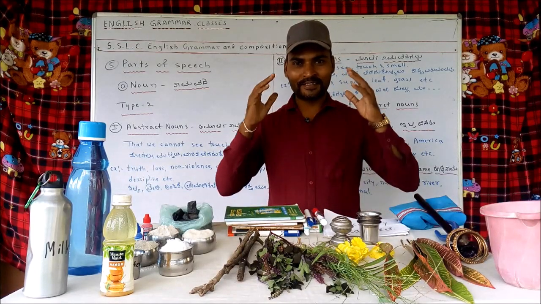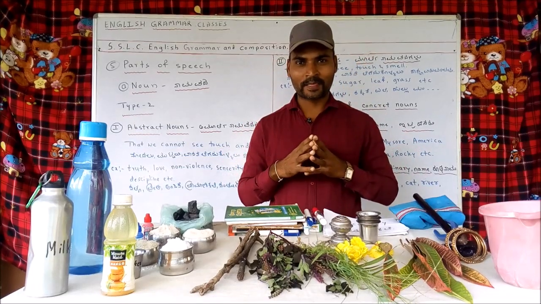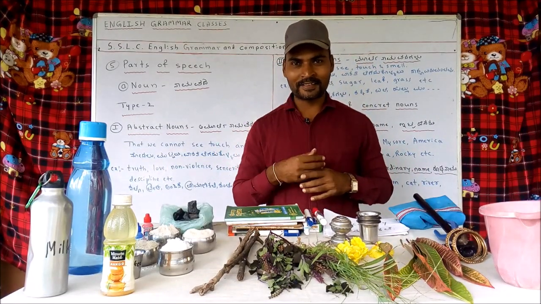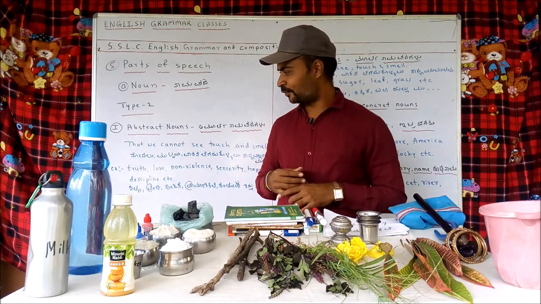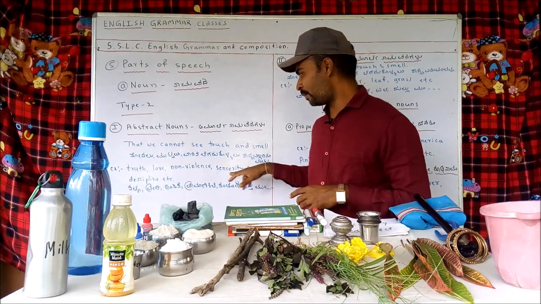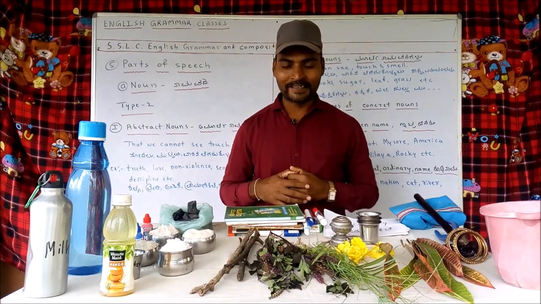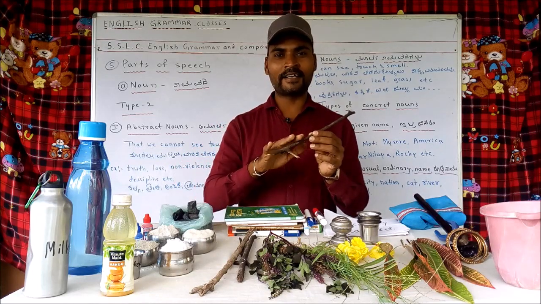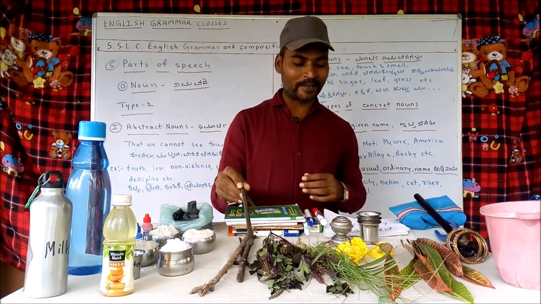Abstract nouns are just concepts. They don't have any proper shape. We cannot touch them and we cannot take the smell of them. For example, truth, love, non-violence, sincerity, happiness, discipline, etc. See here. Here there is a stick. I can see it and I can touch it. I can smell it also if I want.